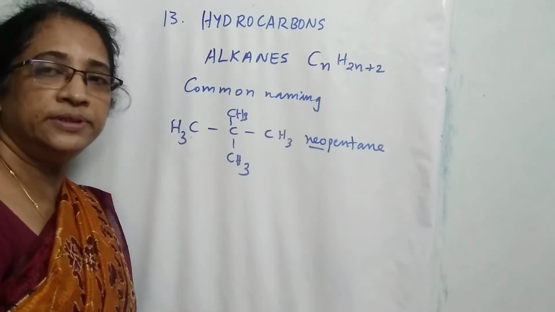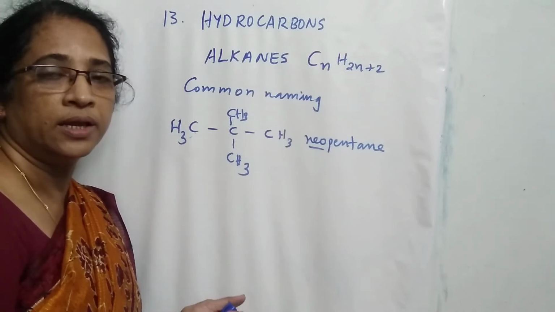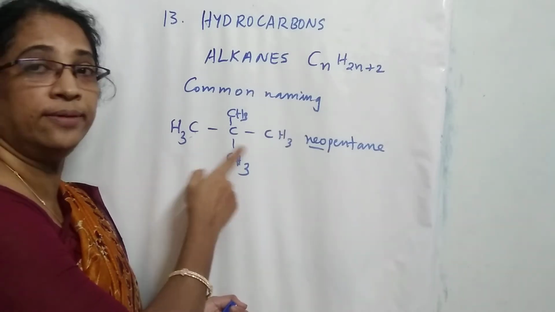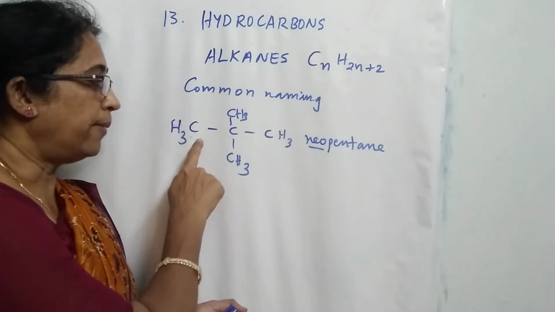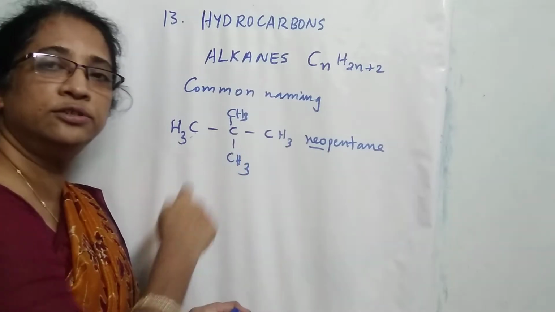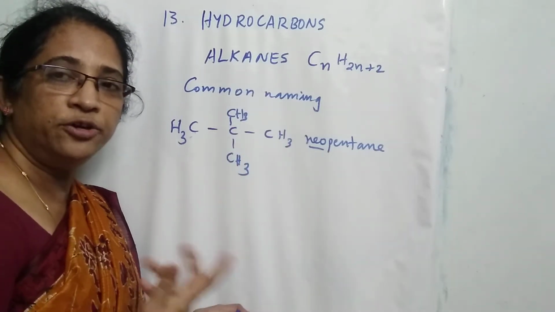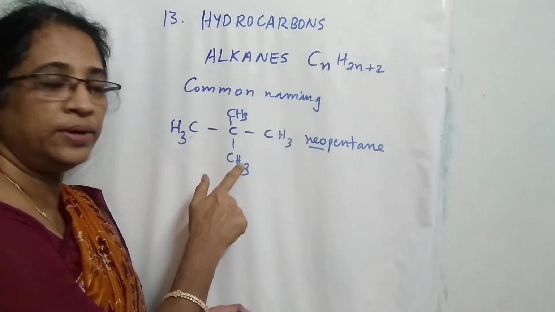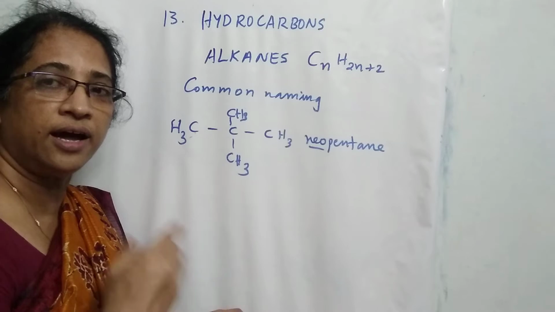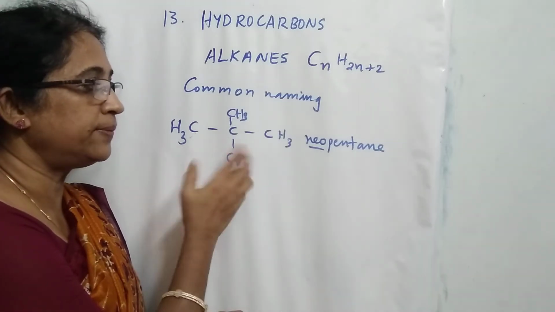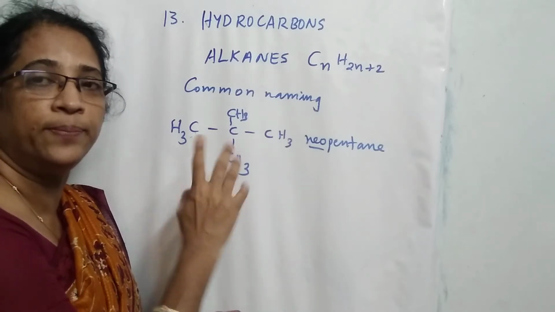And these terms are used in the common naming system, and in the IUPAC system we use numbers. So what is the IUPAC name of the compound? Number the carbon chain: 1, 2, 3. The second carbon has 2 methyl groups. So according to the IUPAC system, the name is 2,2-dimethylpropane. That is the IUPAC name of the compound. According to the common system, the name of the compound is neopentane.